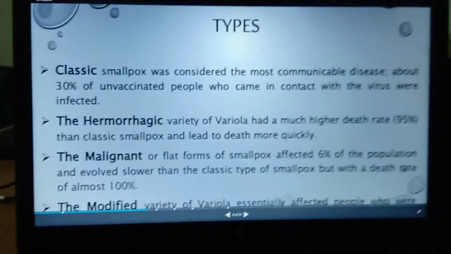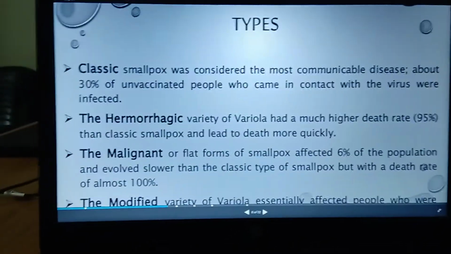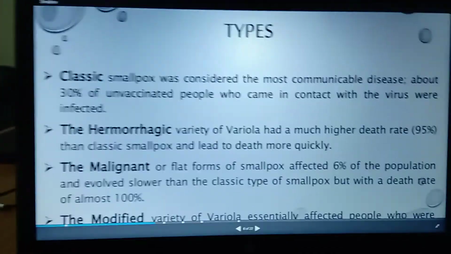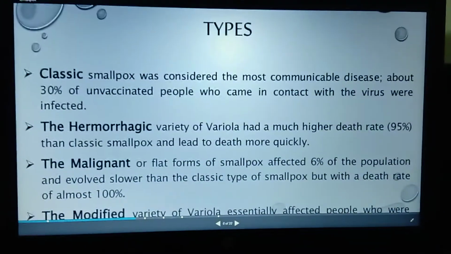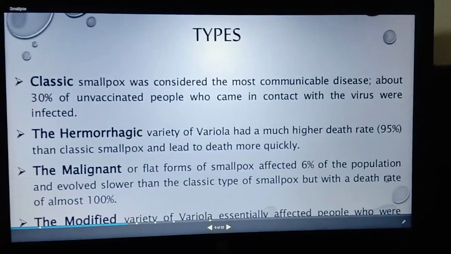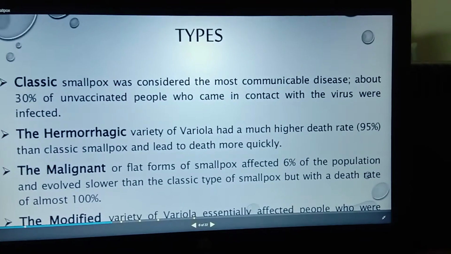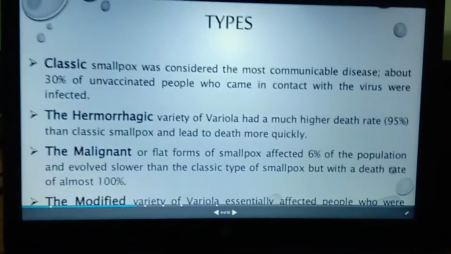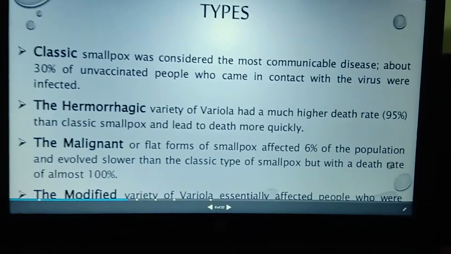Next we discuss the types of smallpox. The first one is classic smallpox, which is the variola major form. It is a communicable disease, meaning the infection spreads from one person to another.